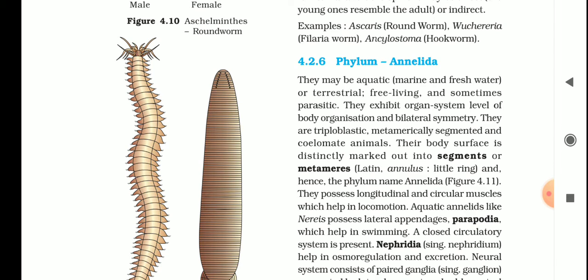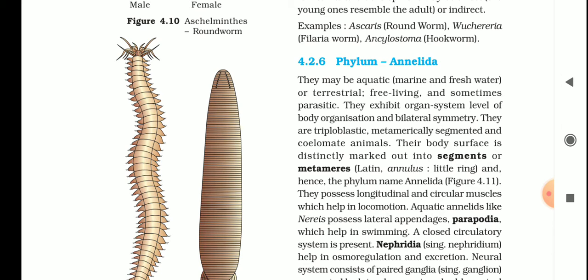And they are coelomate animals. Now the coelom has been made in the members of Annelida. You should remember that in Aschelminths a pseudocoelom is present, and in the next phylum, Annelida, true coelomate members are present. They are triploblastic, metamerically segmented, and coelomate animals. All three layers, ectoderm, mesoderm and endoderm, are present, so they are called triploblastic. Metamerically segmented means there is a repetition of the same segment.